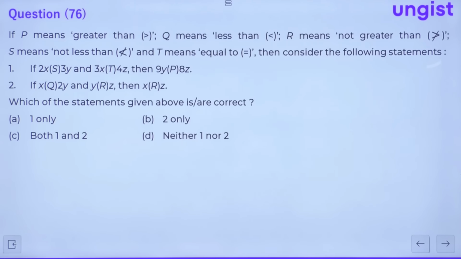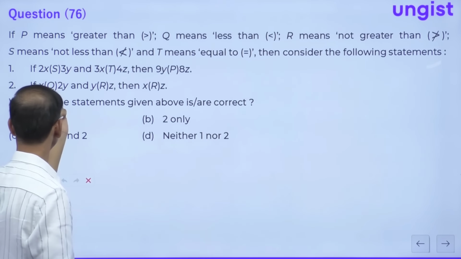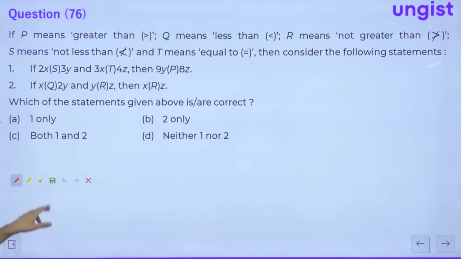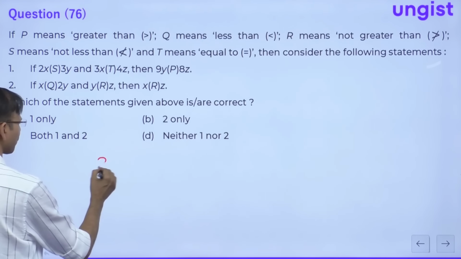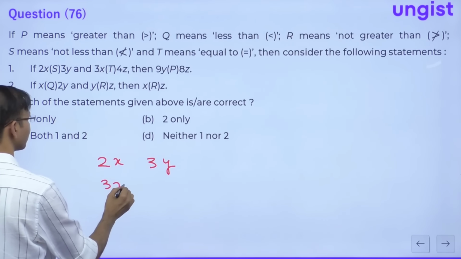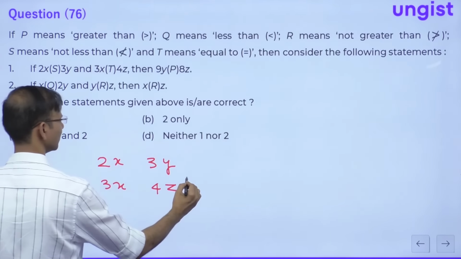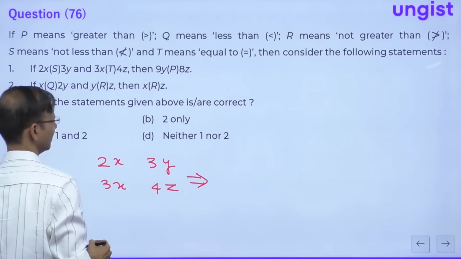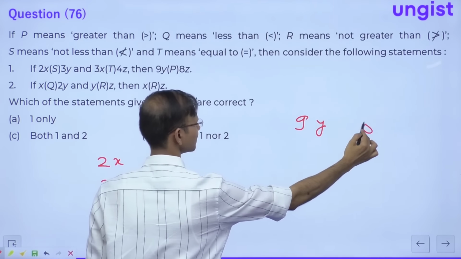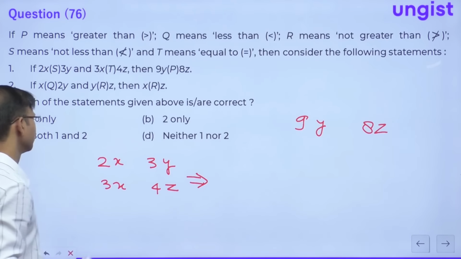76. 76 is saying, if this and this, then this. If this and this, then this. And which of the statements are correct? All right, guys, let's see. 2x and 3y, 3x and 4z. This implies 9y and 8z. Just look at it.